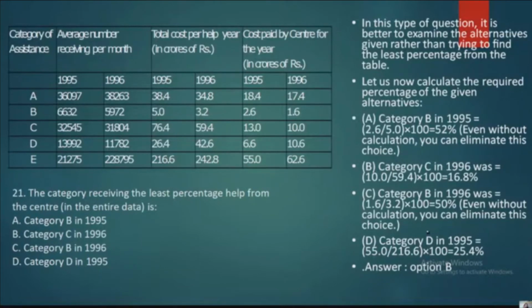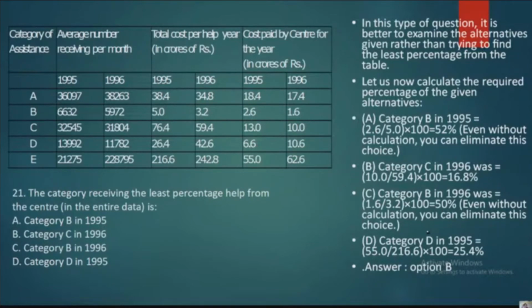Now see, 1995, 1996. So we are comparing two different years, one is 95 and one is 96. Now the category receiving the least percentage of help from the center. In the entire data, you have to find out the category which is receiving the least percentage of help.